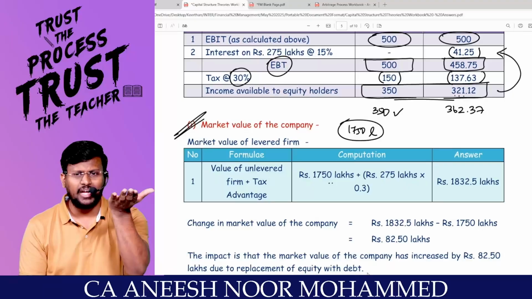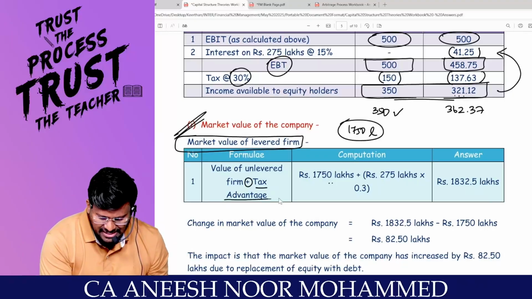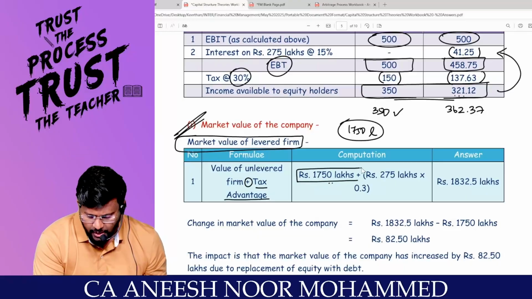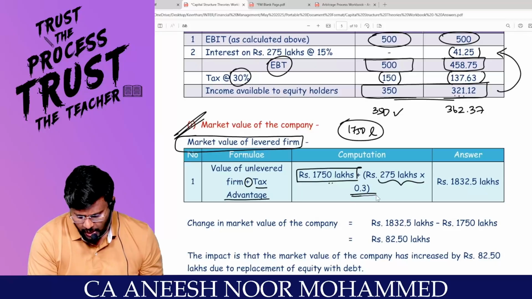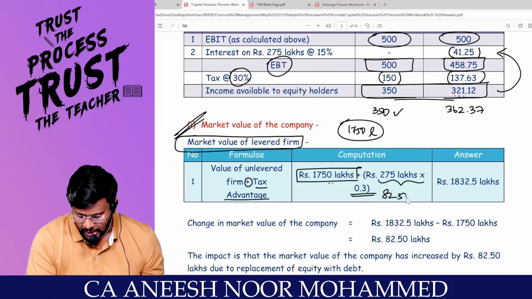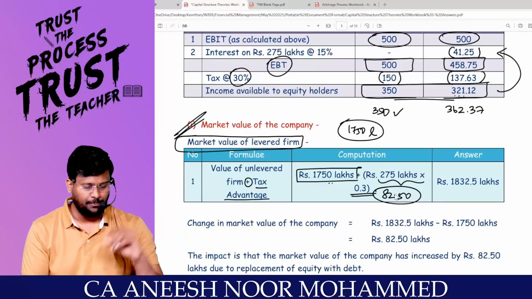The value of the levered firm will be more than the value of the unlevered firm. So the market value of the levered firm is equal to the value of the unlevered firm plus the tax advantage, which is nothing but DT. The value of the unlevered firm is 1750 lakhs. The debt injected is 275 lakhs, into 30% comes to 82.5. So 82.5 lakhs will be the additional value because of changing from an unlevered firm to a levered firm.